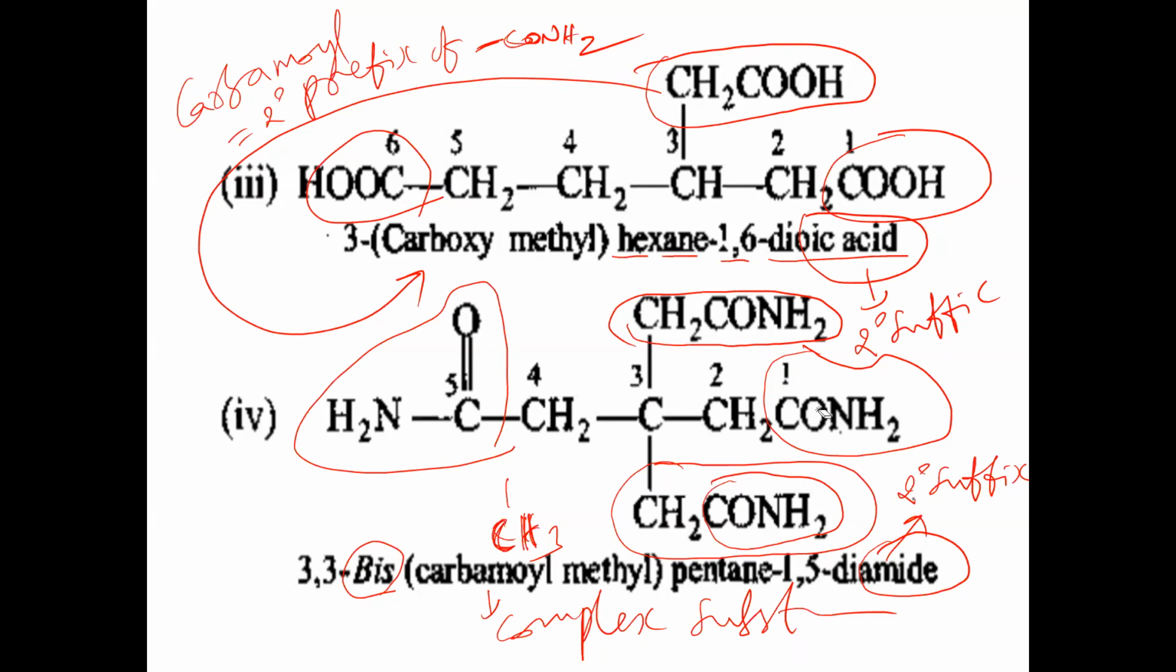That's why we have taken what now? Straight chain like this. So it is what now here? 3,3 bis carbamoyl methyl pentane 1,5 diamide. It is the IUPAC name. Is the concept clear? Take the screenshot of this one.